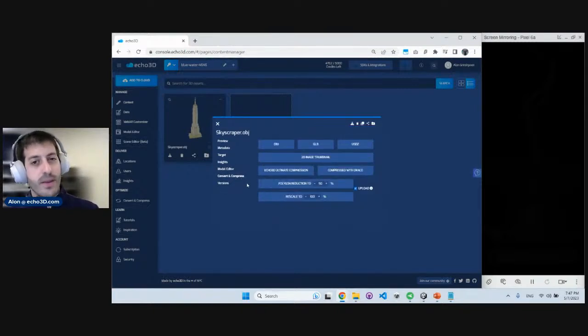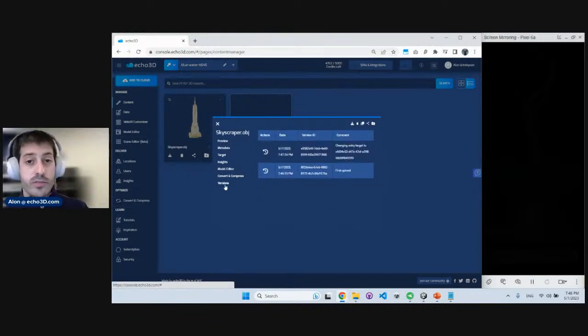And that's really the power of Echo, the underlying technology for conversion and compression. You can say, I want this model converted to a different file format, or I want it to be compressed using Echo's proprietary compression algorithm, or I want it polyreduced by a few percentages because I know that I have a lot of users in different locations and some users don't have a good internet connection. I want to polyreduce that model to different quality. So you can do everything here through the console.